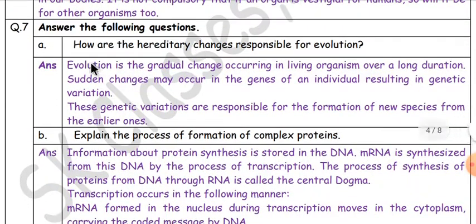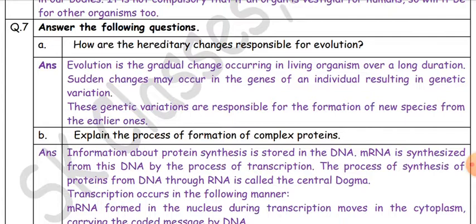Answer the following question. A. How are the hereditary changes responsible for evolution? Evolution is the gradual change occurring in living organisms over a long duration. Sudden changes may occur in the genes of an individual, resulting in genetic variation. These genetic variations are responsible for the formation of new species from the earlier ones.